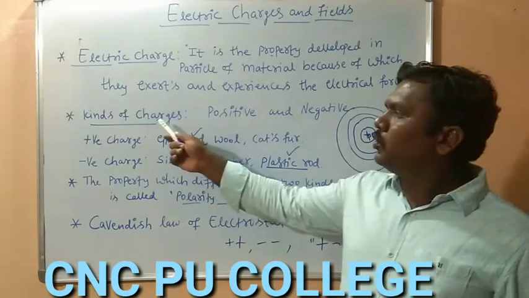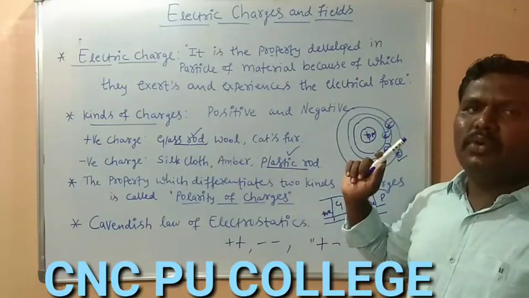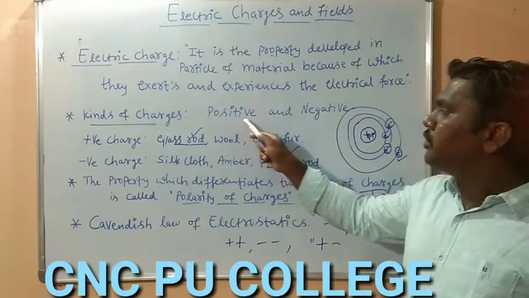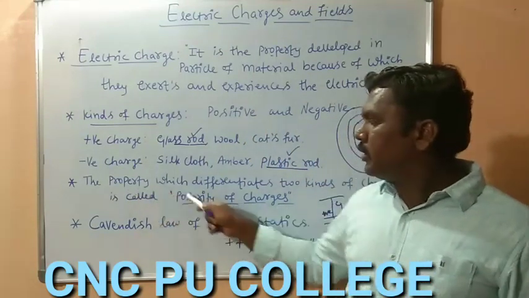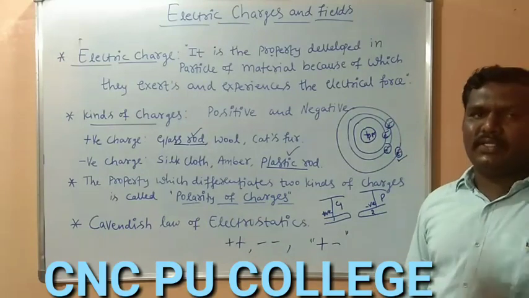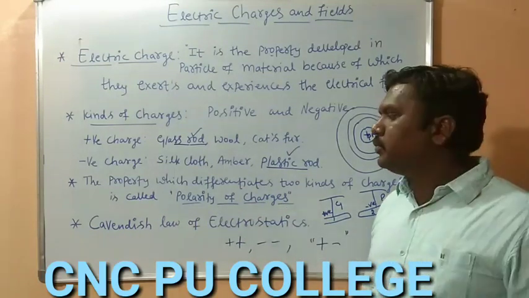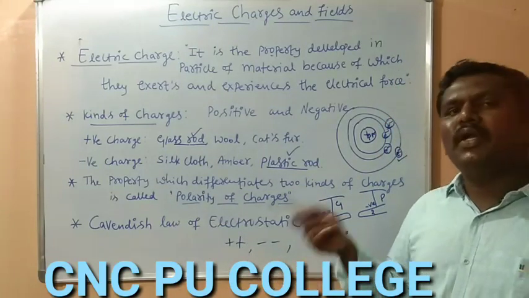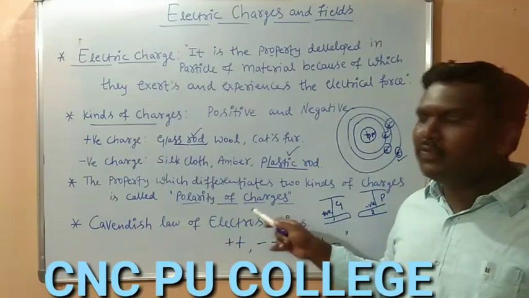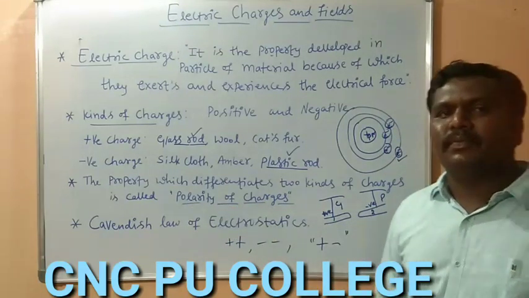Then we came to know that we have two kinds of charges, positive and negative. The property which differentiates the two charges as positive and negative, we call the polarity of charges. This is also very important. Polarity of charges means here we are differentiating the charges as positive and negative. That property of the charges we call the polarity of charges.